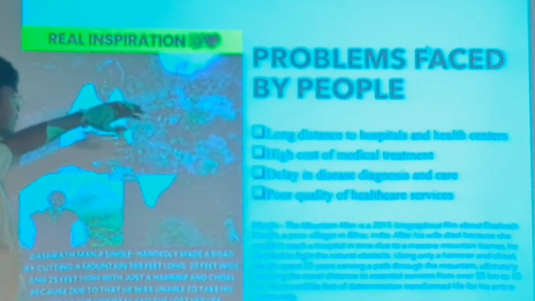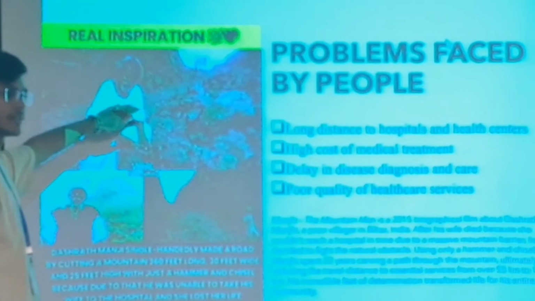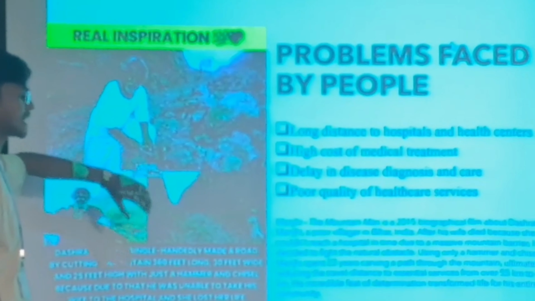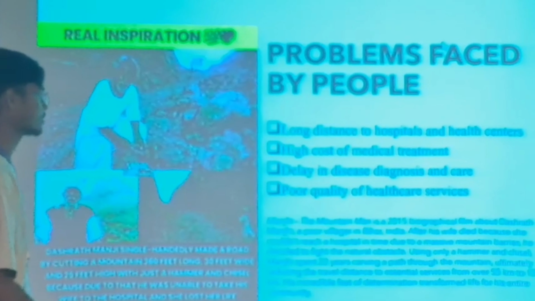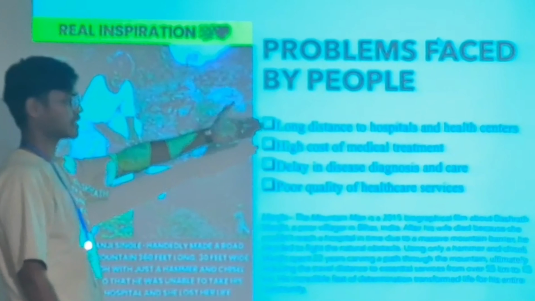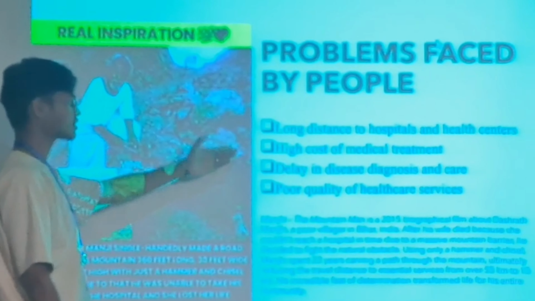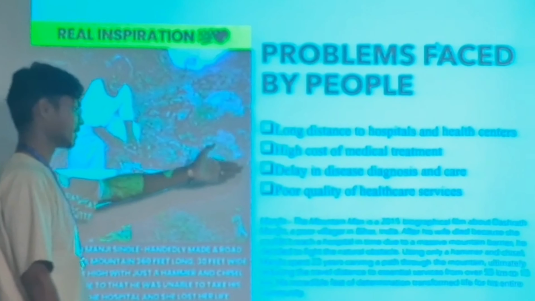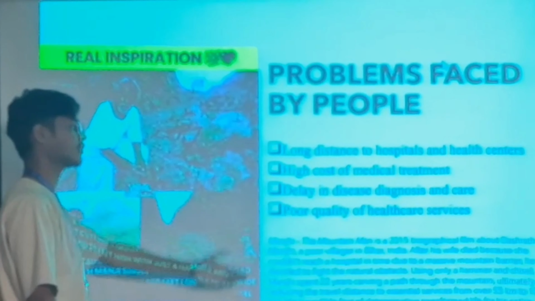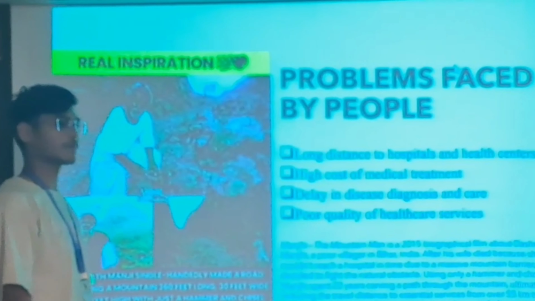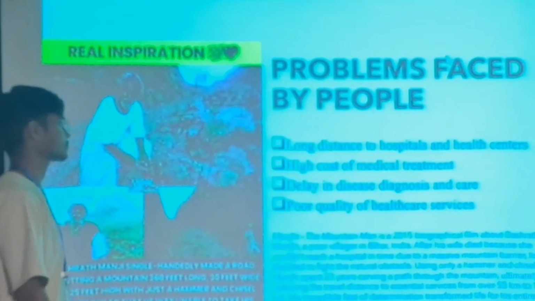He cut down the mountain just to make transport easy, just to bring the long-distance hospitals and health centers nearer to the residents. High cost of medical treatment, delayed disease diagnosis and care, and poor quality of healthcare services are the main problems faced by the people.